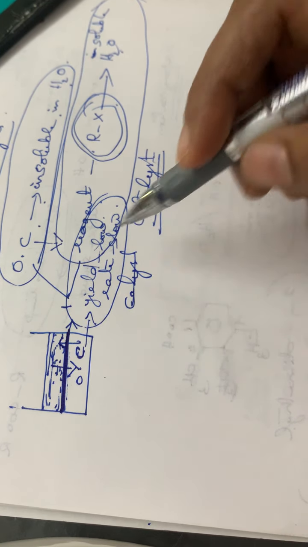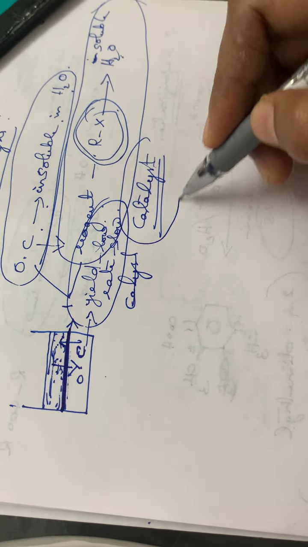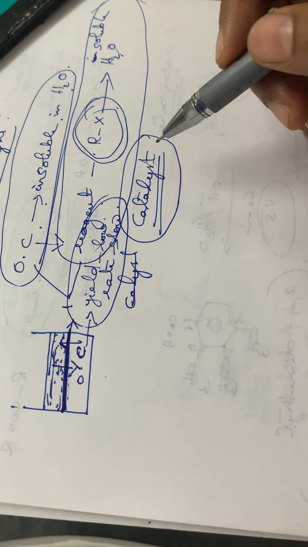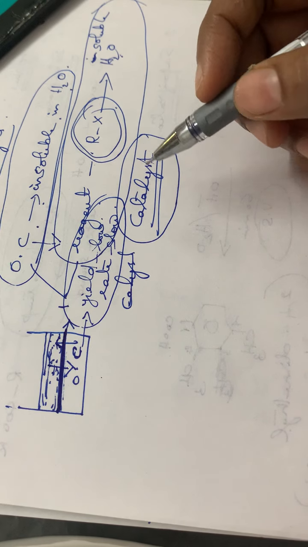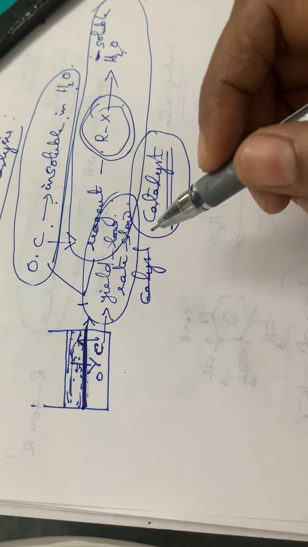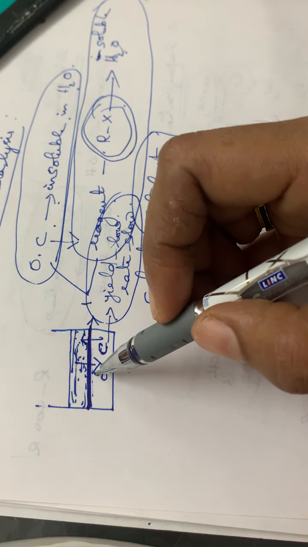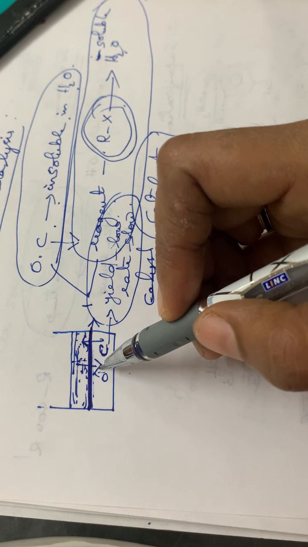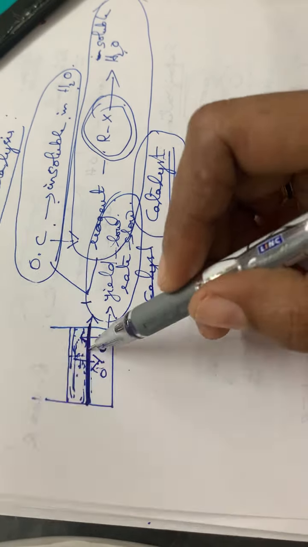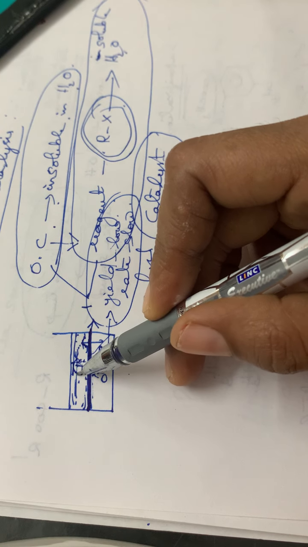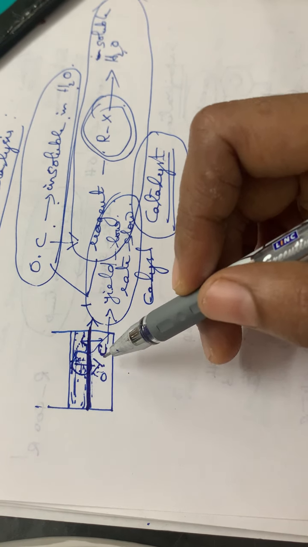So in order to avoid this situation, we use a different type of catalyst, called the phase transfer catalyst. This phase transfer catalyst helps to migrate the reactant from one phase to another phase. The reactant is supported by this catalyst by transferring from one phase to another.